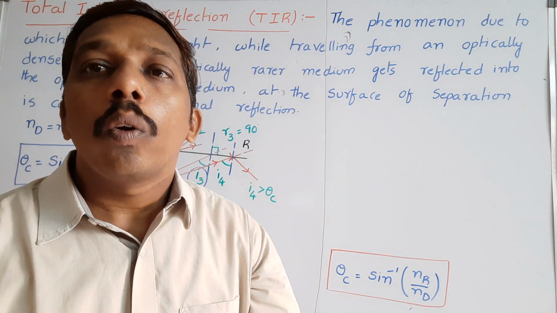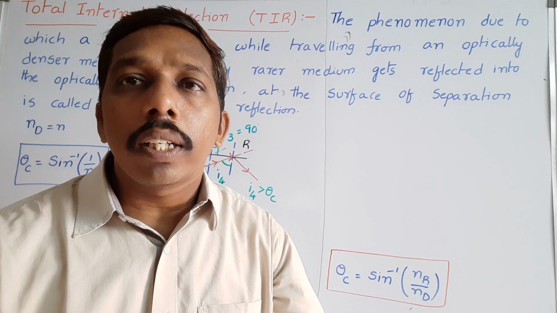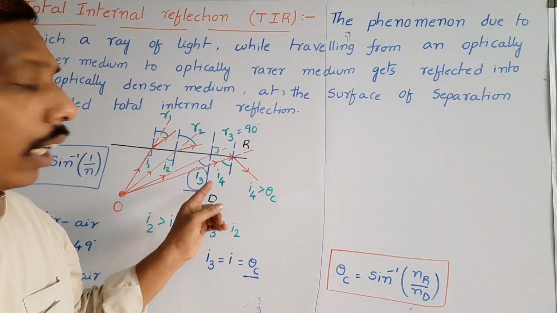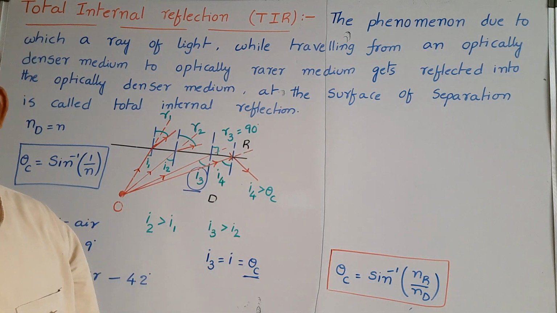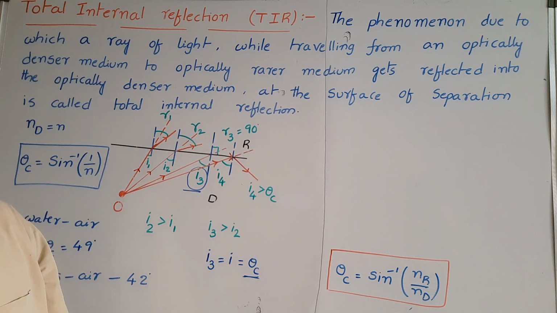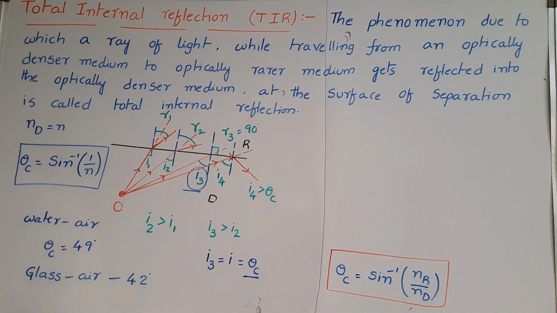Then only total internal reflection takes place. Otherwise, total internal reflection will not take place and refraction will take place. And here there is no refraction also. In case of total internal reflection, there is no refracted ray. So this is about total internal reflection.